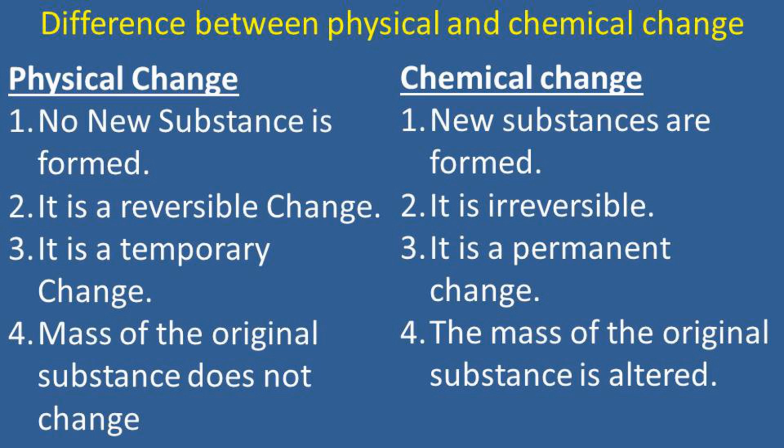A physical change can be reversed, on the other hand a chemical change cannot be reversed. In a physical change, no new substance is formed. In a chemical change, as we already discussed, one or more new substances are formed. And finally, in a physical change, the mass of the original substance remains the same, but in a chemical change, the mass of the original substance alters or changes.